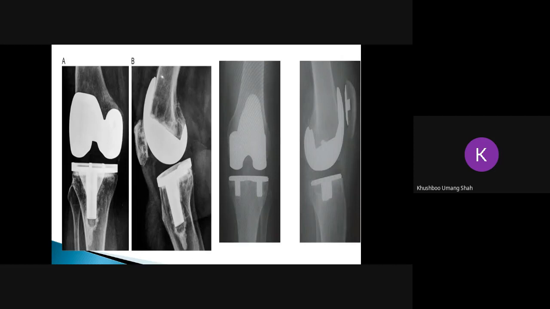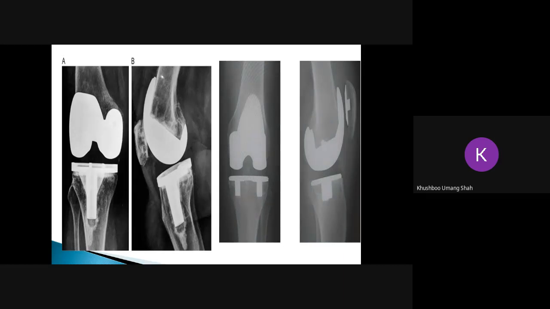While in contrast, in uncemented fixation, generally it takes 3 weeks for weight bearing. So rehabilitation takes longer time after 3 weeks. But what is the advantage? If the person falls after 1 year, there is no point of extracting the bone cement because the normal bone growth has been allowed to grow and fix the implant. So the disadvantage is that weight bearing is later, and the advantage is that there is no extraction of bone cement if there is any kind of periprosthetic fracture.